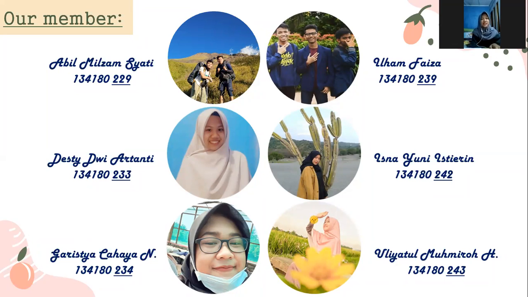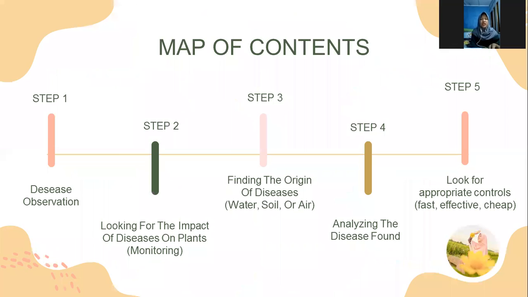member. My name is Garistia Zahya Nirwana with student number 234. There is Abil Milzam Syati with student number 229. Desti Dwi Artanti with student number 233. Ilham Faiza with student number 239. Isna Yuni Istiarin with student number 242. And then the last one is Uliatul Mufmi Rohanika with student number 243. Without further ado, let's get started.